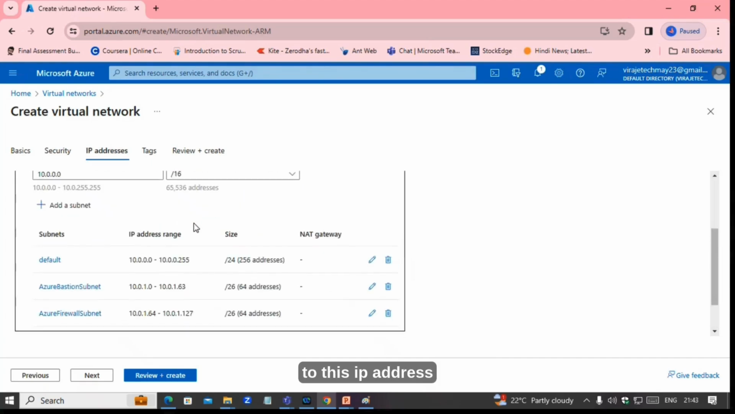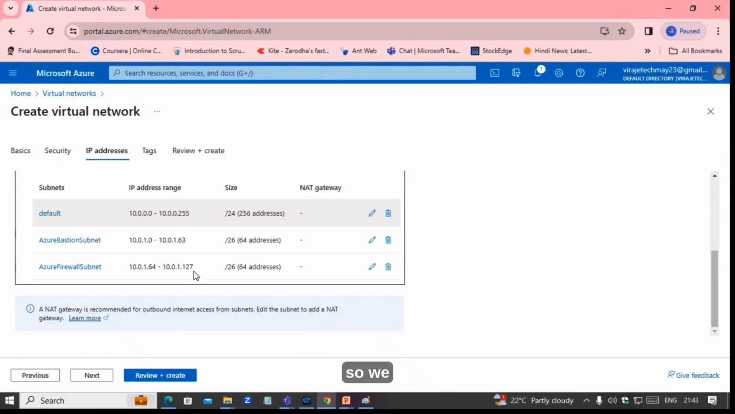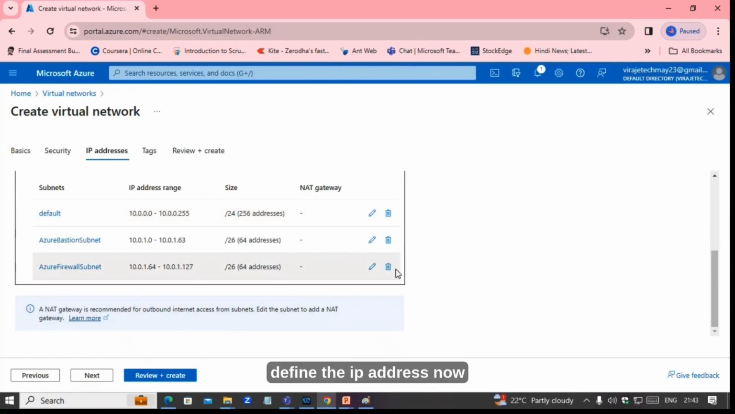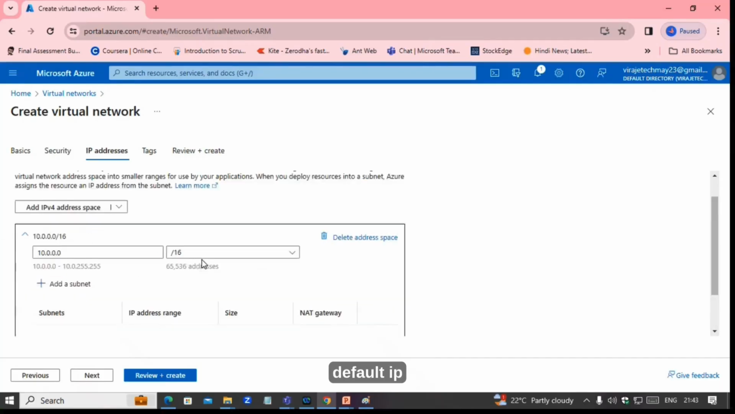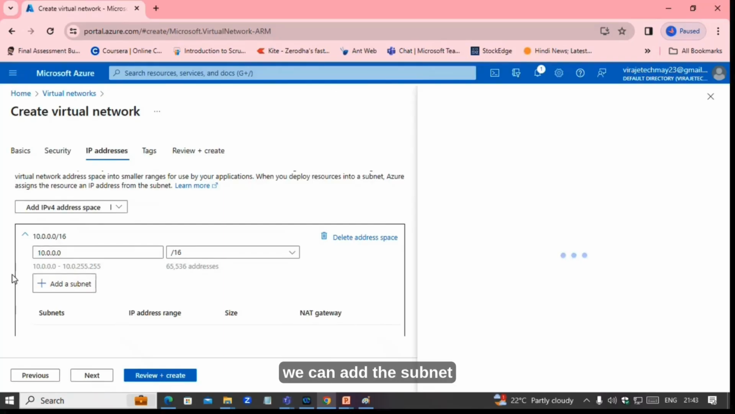Go to this IP address. So we define the IP address. Now this is the default IP address, 10.0.0.0/16. So 65,536 IP addresses. Add subnet. We can add the subnet.